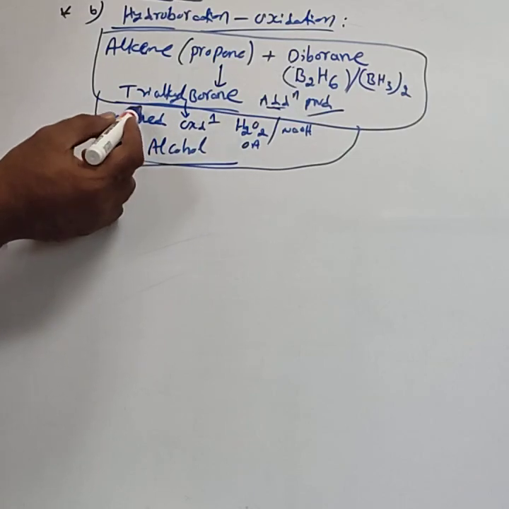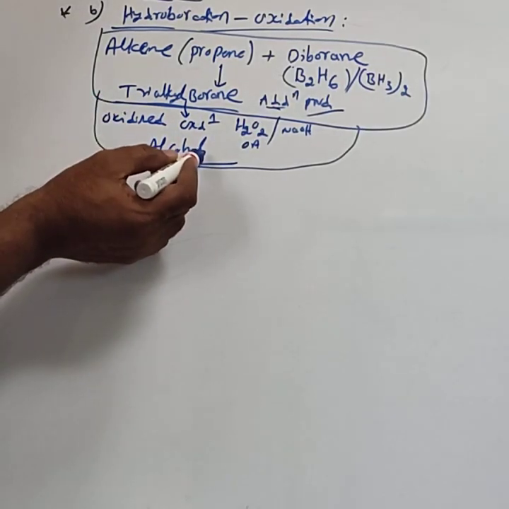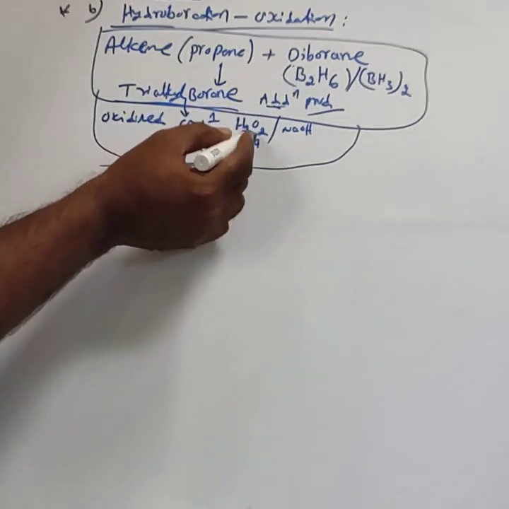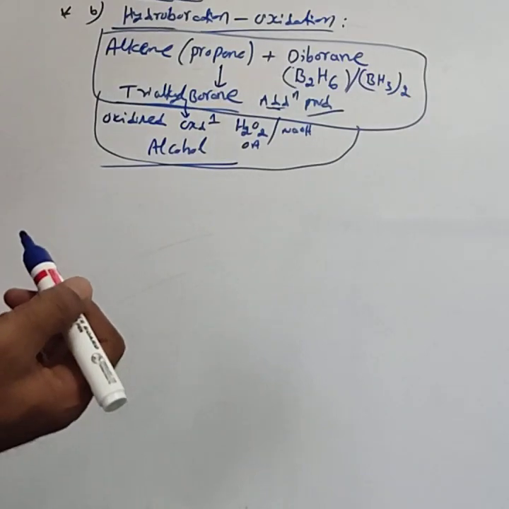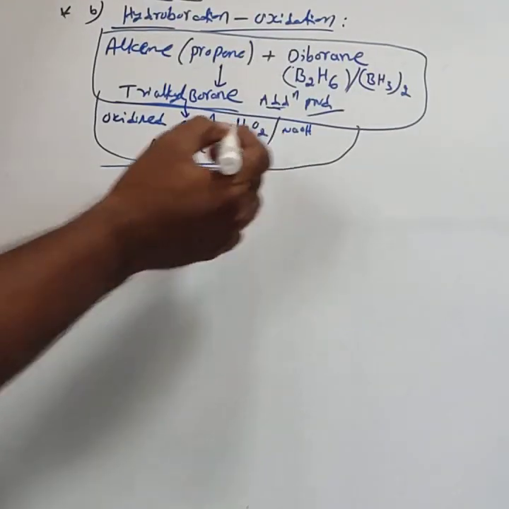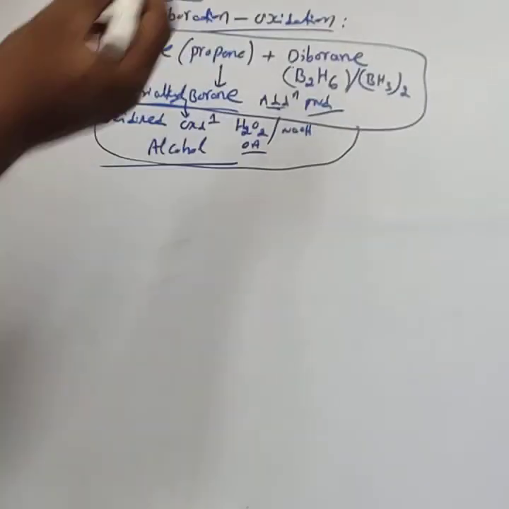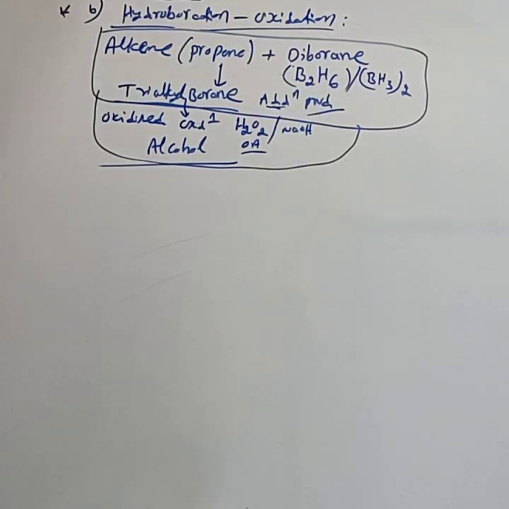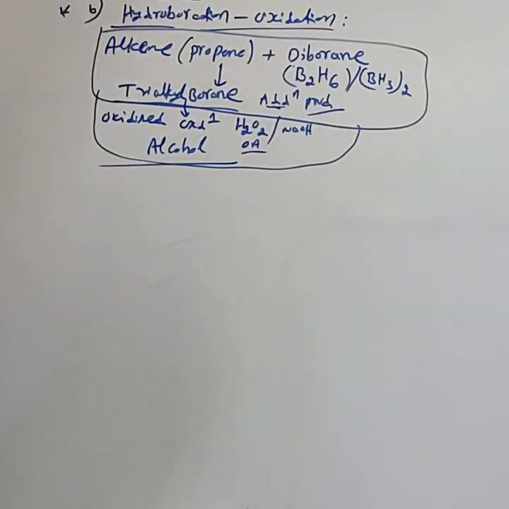Trialkyl borane is oxidized to alcohol in the presence of hydrogen peroxide and aqueous sodium hydroxide. Hydrogen peroxide acts as an oxidizing agent. This reaction is considered an oxidation reaction. The entire process is called hydroboration oxidation.